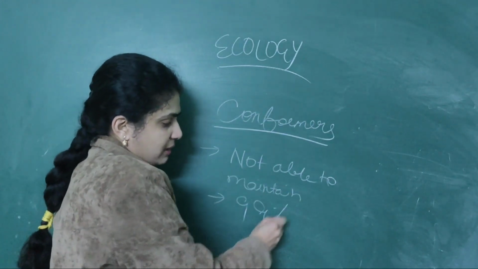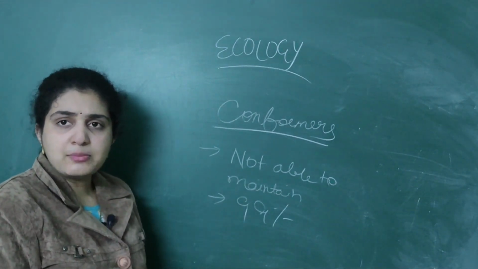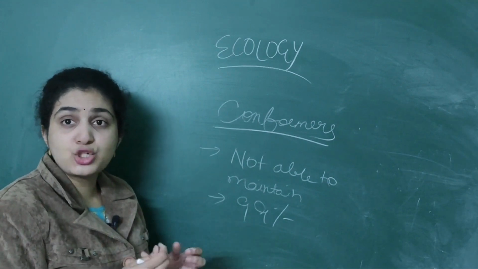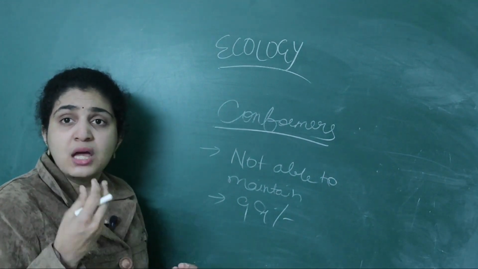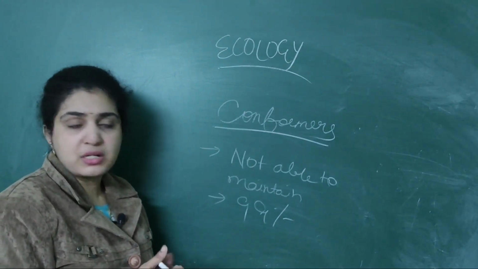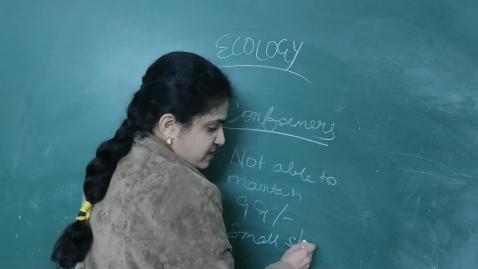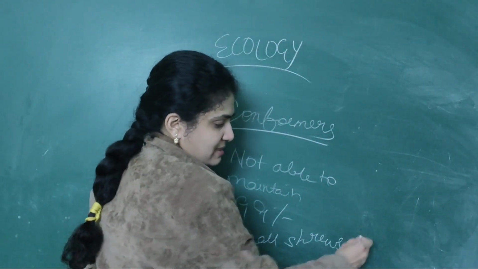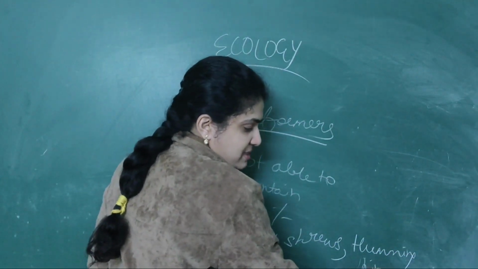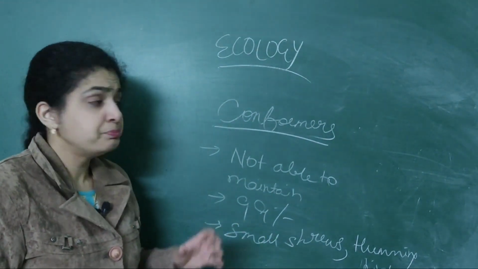99% are usually conformers only. What are the animals which you see? Numerous small animals you see, like shrews as well as hummingbirds. Numerous small animals, they all will come under conformers only. Shrews as well as hummingbirds. I am stressing only these two examples because they are important from each point of view.